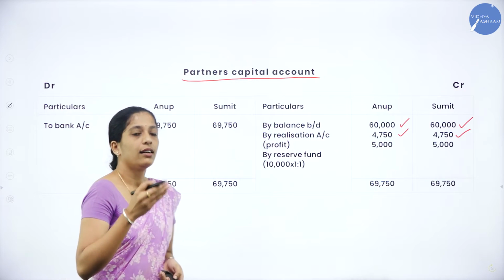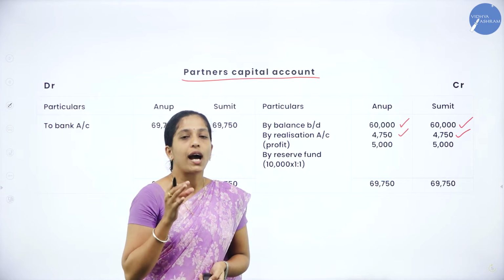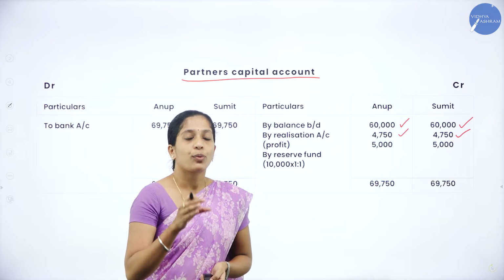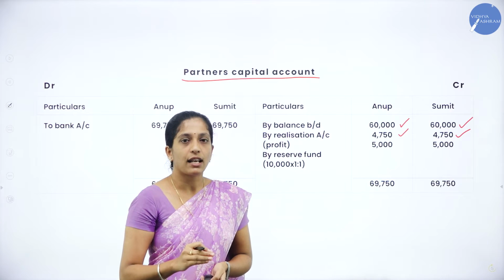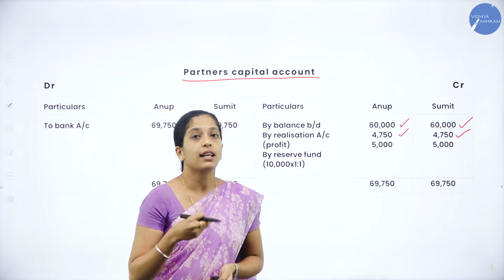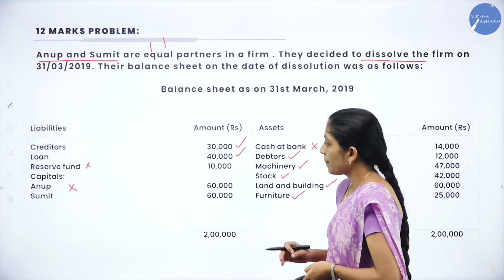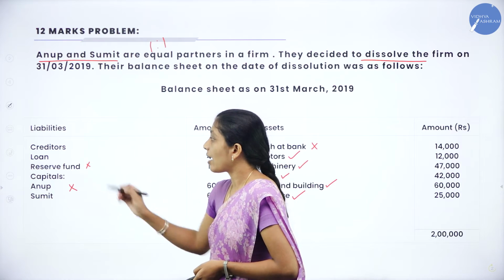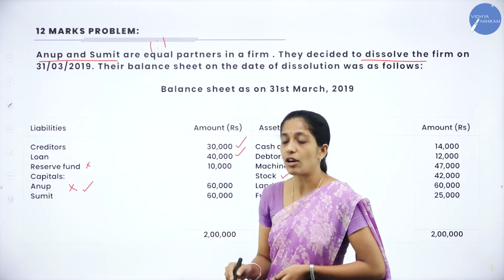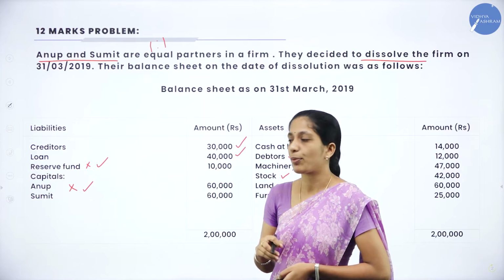After recording capital, after recording realization profit as well as loss, you have to see the balance sheet which is given in the question, right? So whether there is any reserves, whether there is any fund, whether there is any profit and loss account, you will transfer that in their profit sharing ratio. Now go through the balance sheet here. Yes, under the liability side, we are having reserve fund. So we have recorded this capital. Next, we are having reserve fund. So we have to transfer this reserve to the partners in their profit sharing ratio.